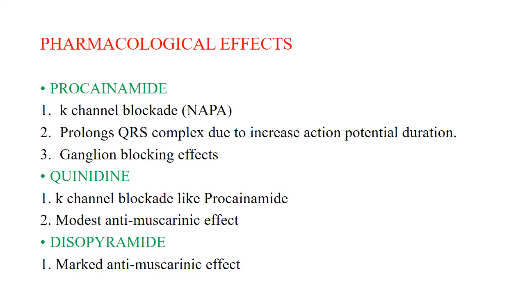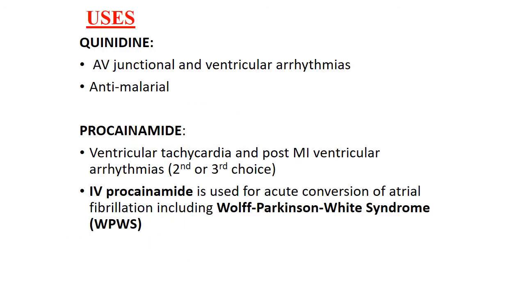Now the pharmacological effects. Procainamide is a sodium channel blocker. It prolongs the QRS complex due to increase in action potential duration. It has some ganglion blocking effects. Next drug is quinidine. It also shows potassium channel blockade like procainamide. It has a modest antimuscarinic effect. And disopyramide has a marked antimuscarinic effect.